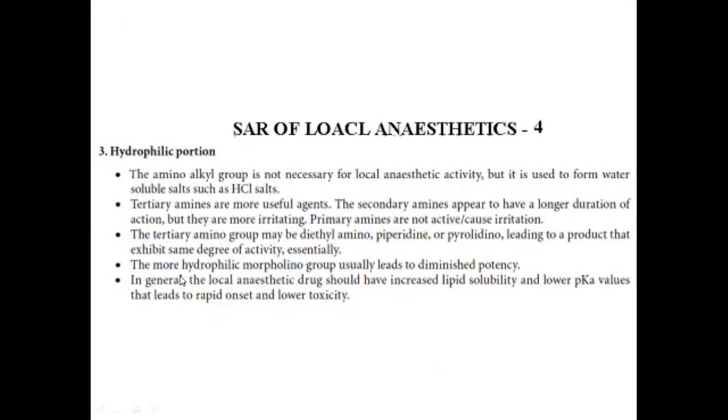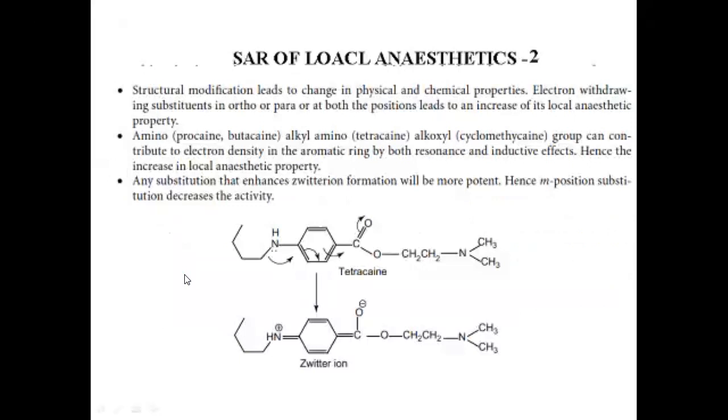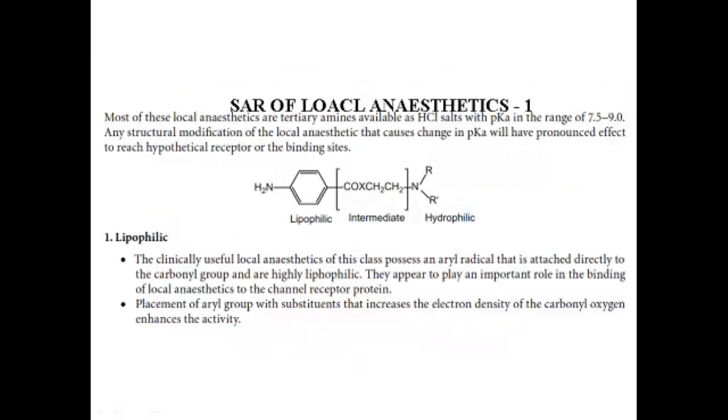Now we shall see the SAR of the remaining second category. This is the same thing: a lipophilic part, an intermediate part, and a hydrophilic part. As in the structures I have shown, this must be lipophilic, made of aromatic. The electron density on the carbonyl oxygen must be increased based on the electron donor group.